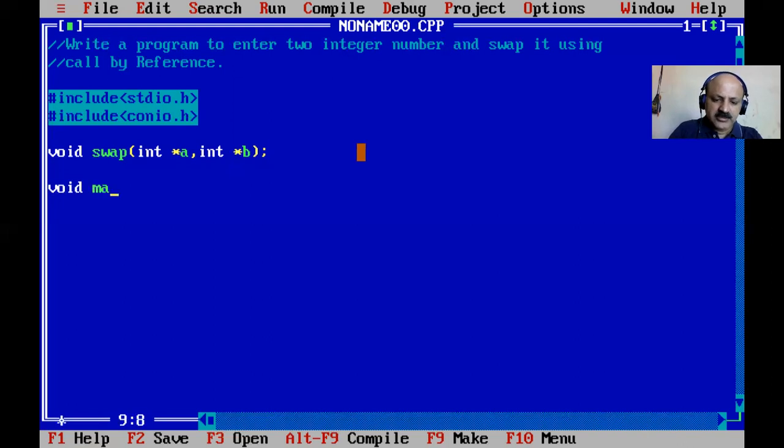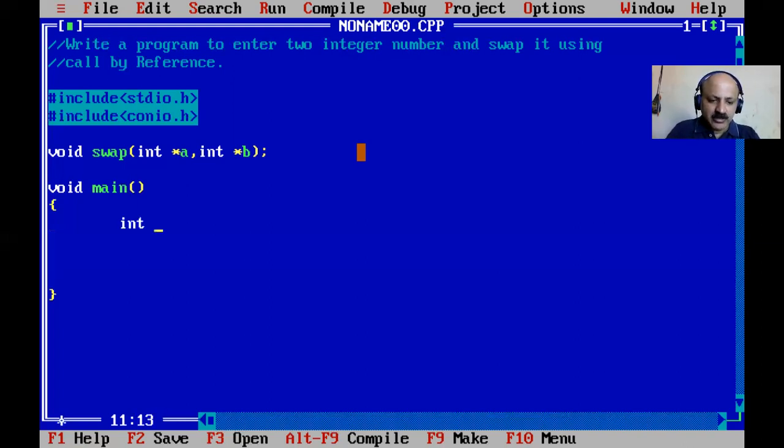Now I start our main. Before main we declare the UDF; that is the rule. There are three critical elements: declaration, calling, and definition. Declaration is before the main, calling is inside the main, and definition of the UDF is outside, after the main. These are the three critical elements of a user defined function.